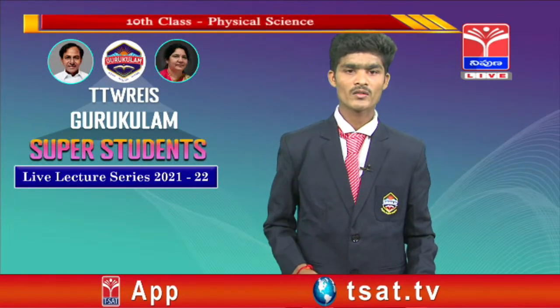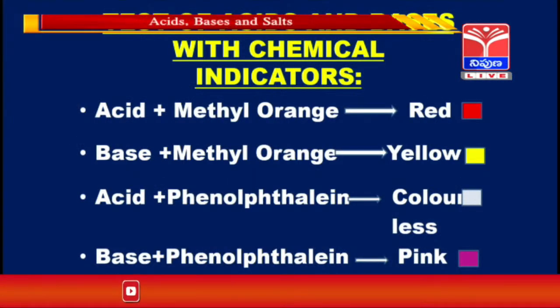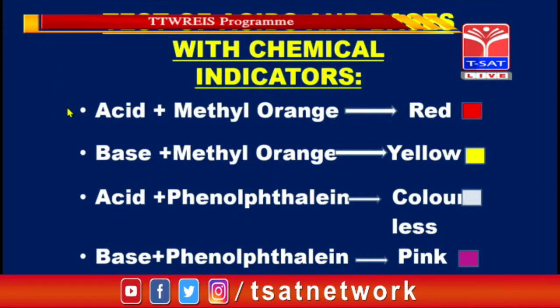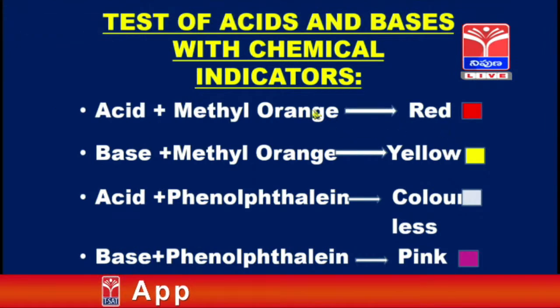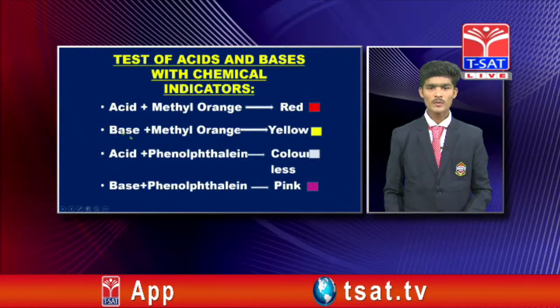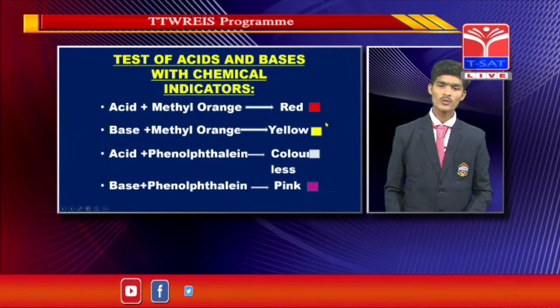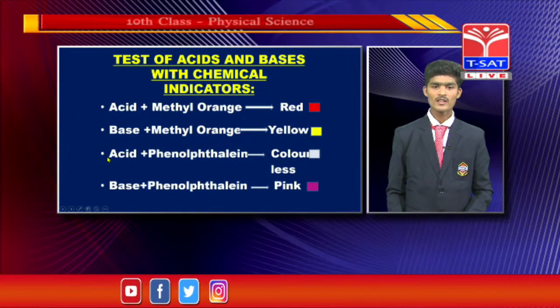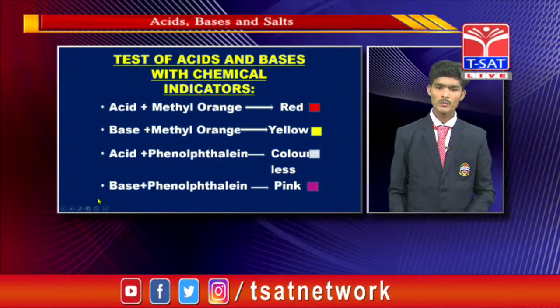See this friends, here is the test of acids and bases with methyl orange and phenolphthalein indicator. We see here that acid plus methyl orange turns into red color. What is that? Acid plus methyl orange gives red color, and base plus methyl orange gives yellow color. Base plus methyl orange gives yellow color, and acid plus phenolphthalein gives colorless, and base plus phenolphthalein